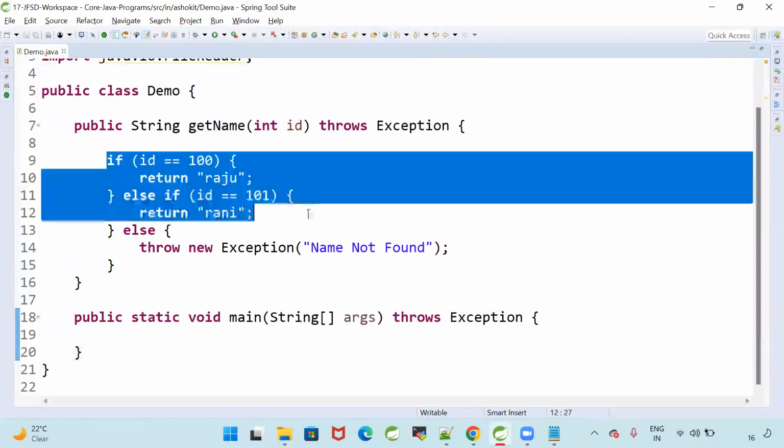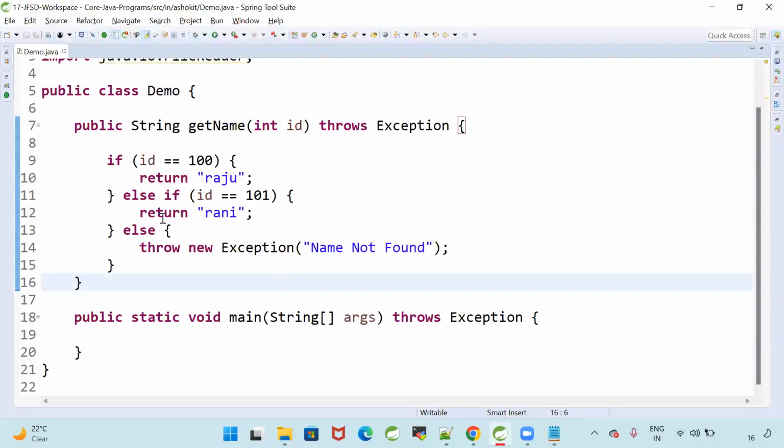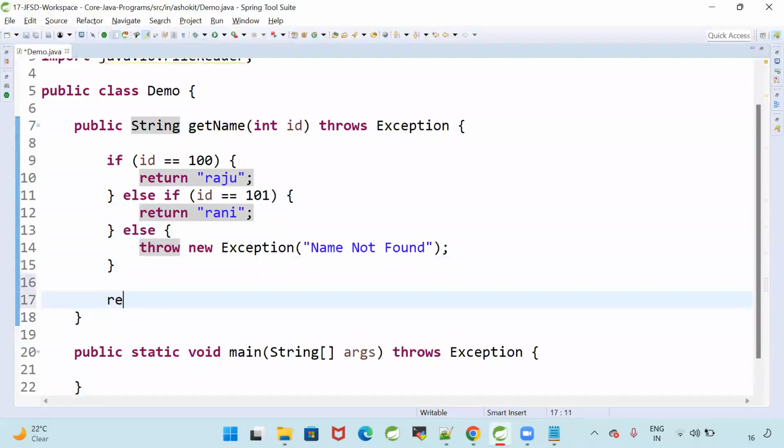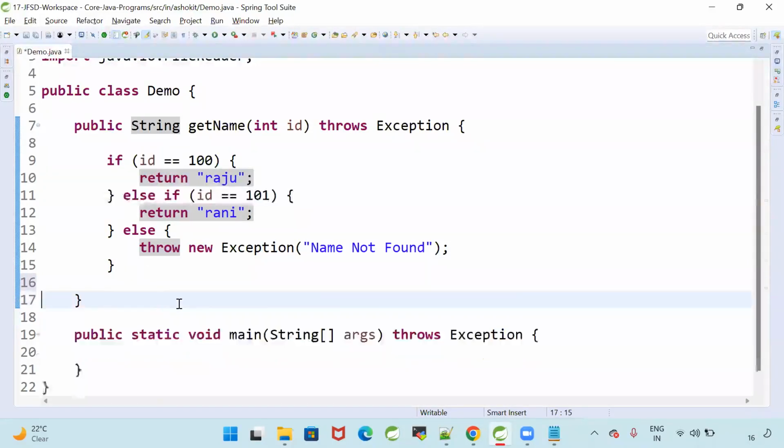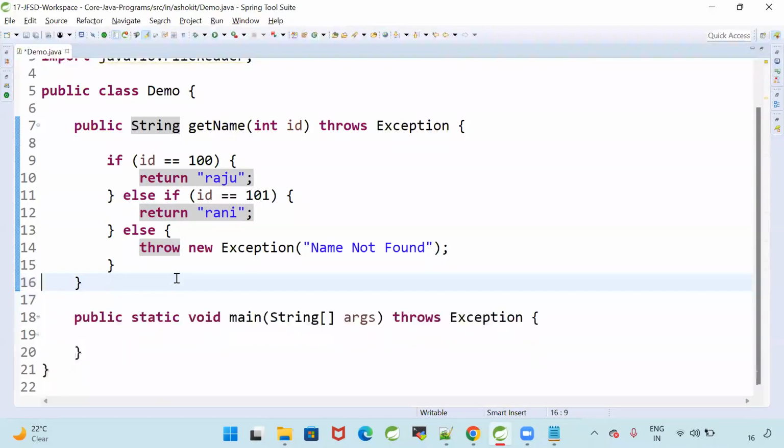On a conditional basis, right? Whenever you are going to return, if I write it here, that should be the last statement. But I am writing the return conditionally. The compiler doesn't know which statement will execute at runtime.